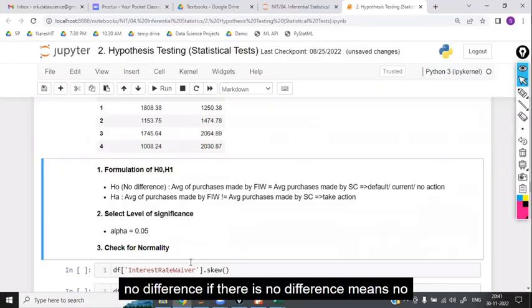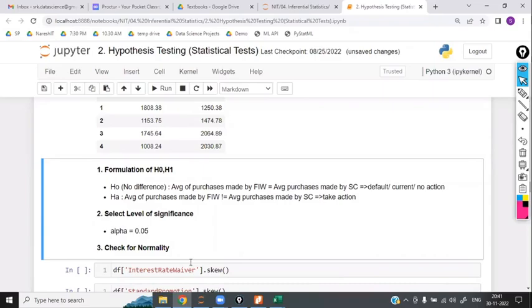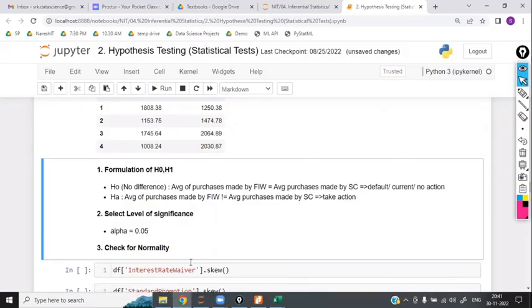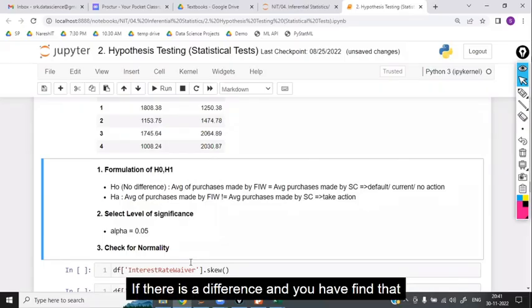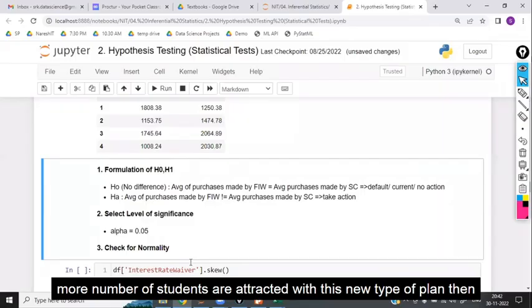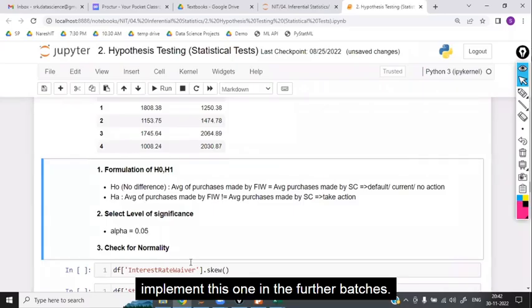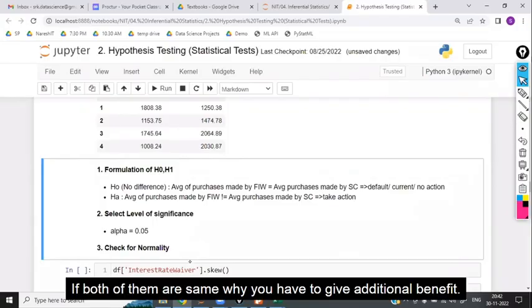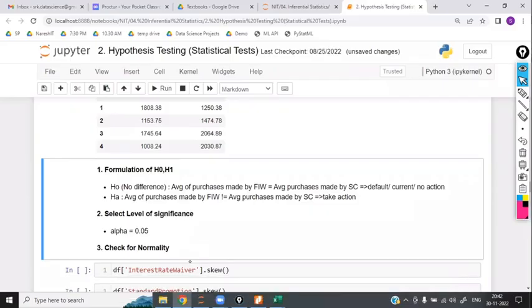If there is no difference, means no need to implement the new plan. Continue with your own plan only. Don't implement the new plan. If there is a difference and you find that more number of students are attracted with this new type of plan, then implement this in the further batches. Take action. Is that clear? If both of them are same, why do you have to give additional benefit? Then there is no use now.